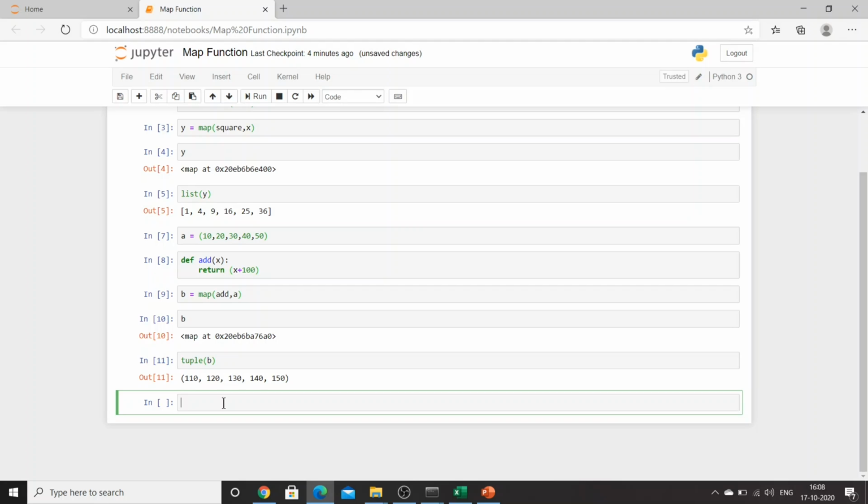Now, so this is the way by which we can basically use a map function. Now let's try another example, another one.